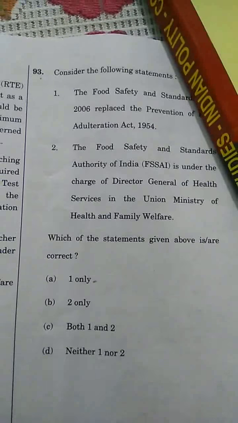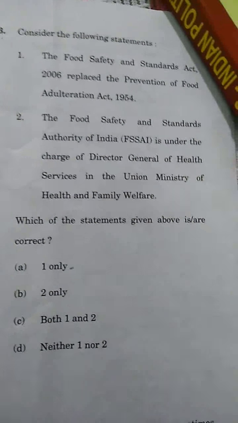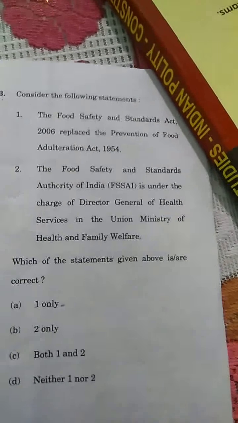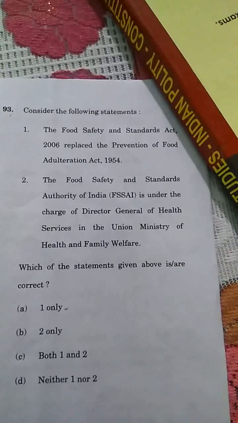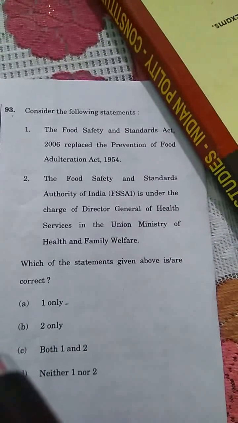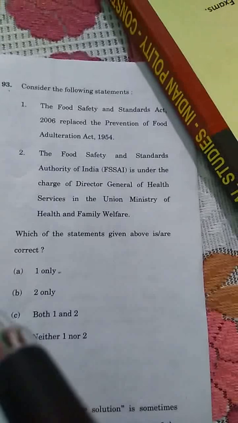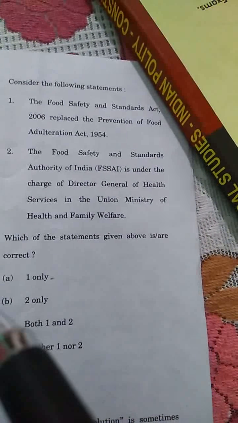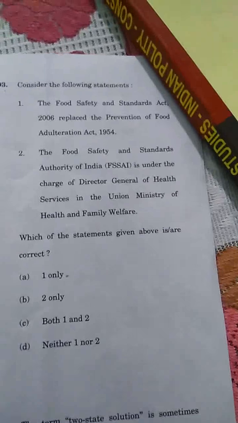Now question number 93. The Food Safety and Standards Act replaced the Prevention of Food Adulteration Act. Yes, Prevention of Food Adulteration was amended, and again the Food Safety and Standards Act was passed in 2006.